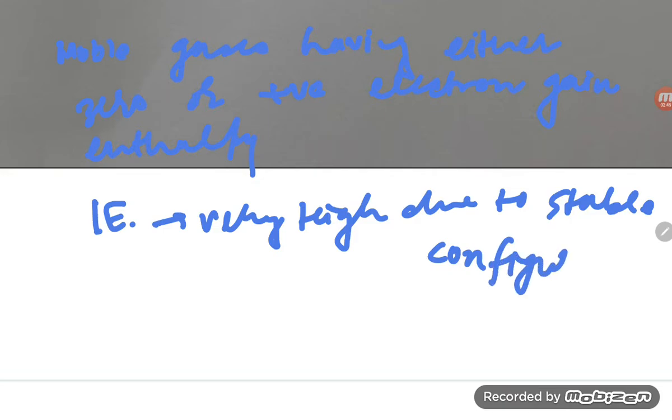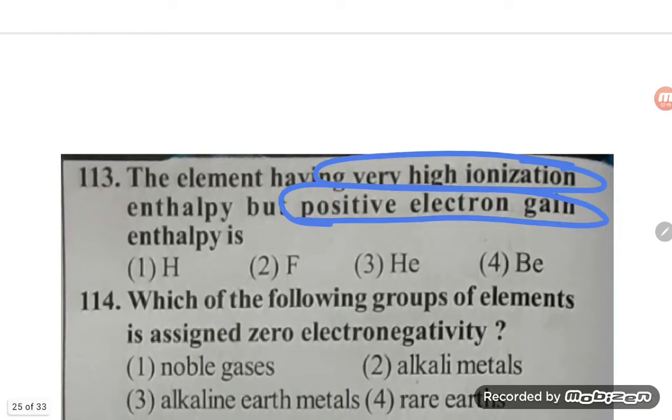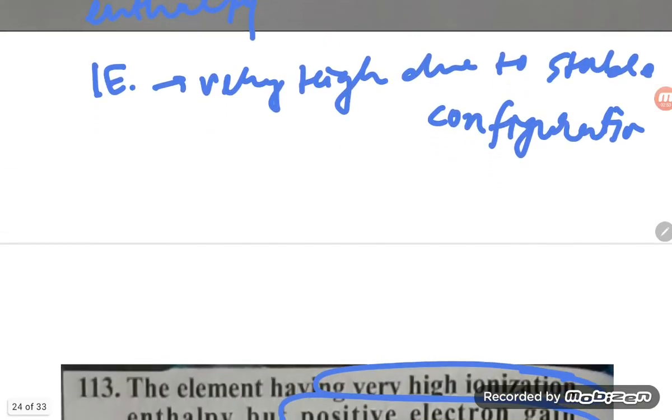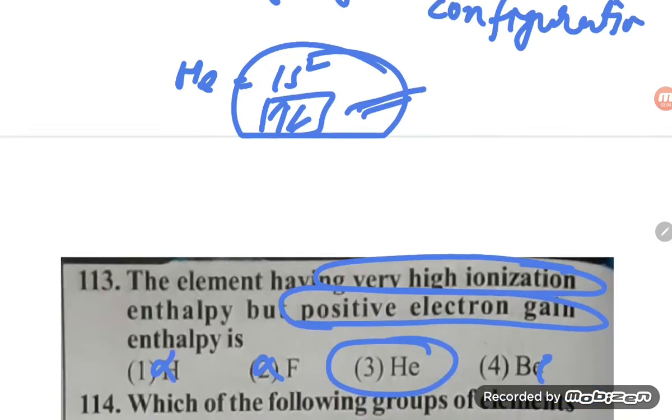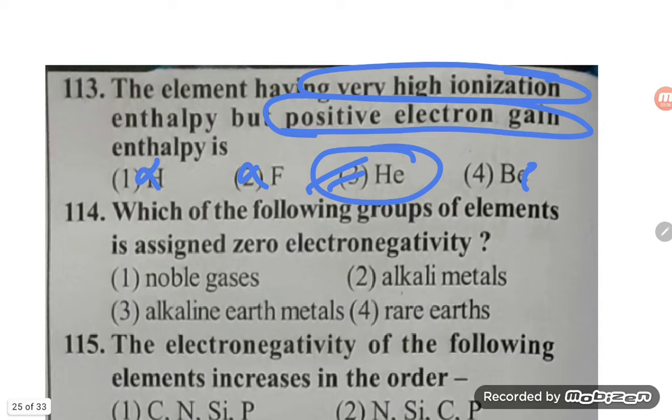So student, if you talk about the options, check which is a noble gas. Helium is a noble gas. What is the configuration of helium? That is 1s2, so it has a completely filled orbital. So ionization enthalpy will be very high and electron gain enthalpy will be positive. So the correct option is option number 3.